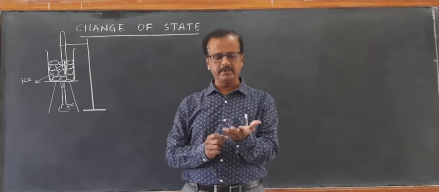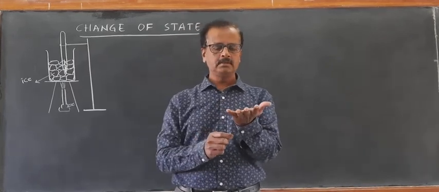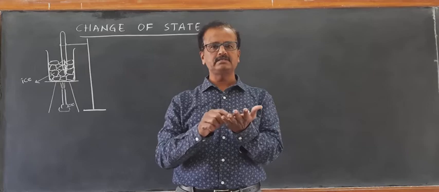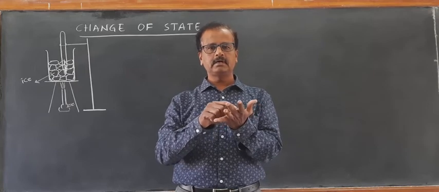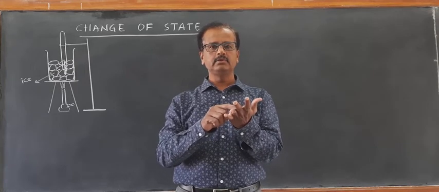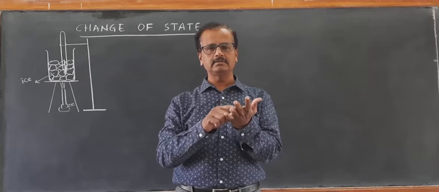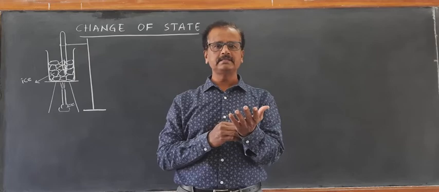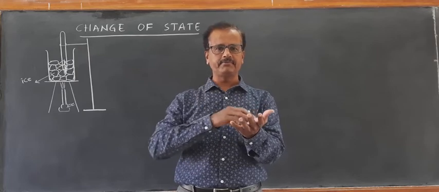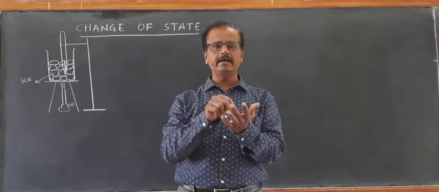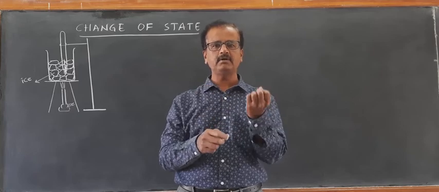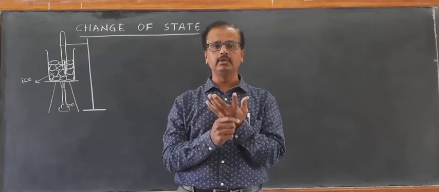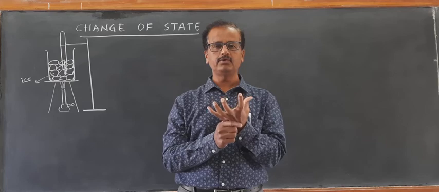You all know that when we take an ice cube in our palm, slowly the ice starts melting and converting into water. The ice absorbs heat from our body and we feel it very cool.